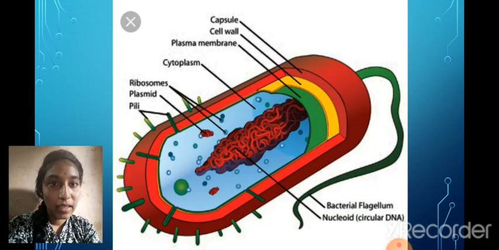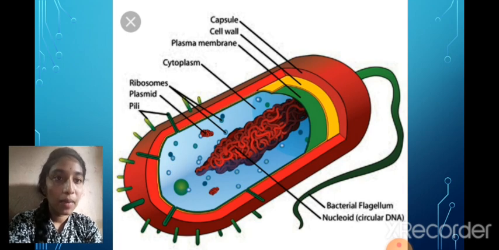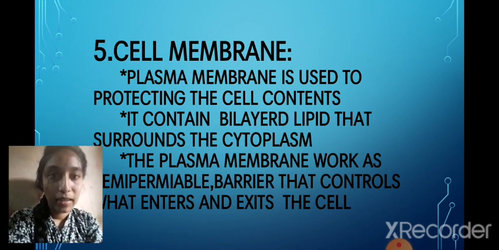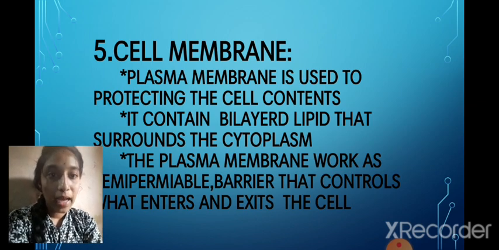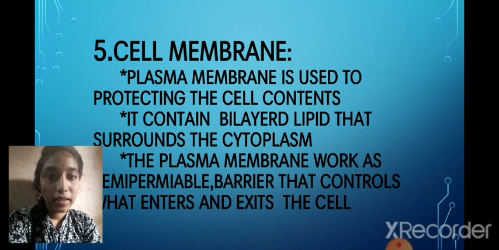So here we can see that the cell contents are plasmids, nucleoid and ribosomes. Every one of these cell contents is protected by the plasma membrane, and it contains a bilayered lipid that surrounds the cytoplasm. The plasma membrane works as a semi-permeable barrier controlling what enters and exits the cell.